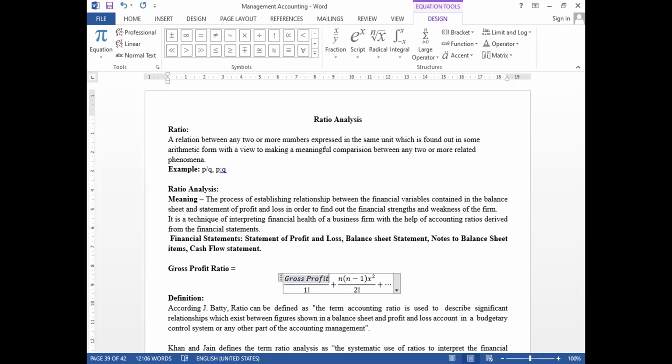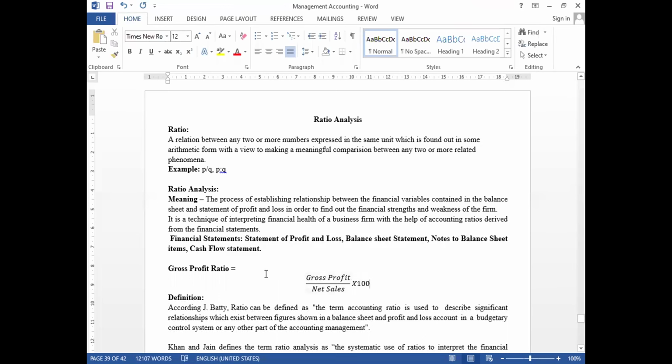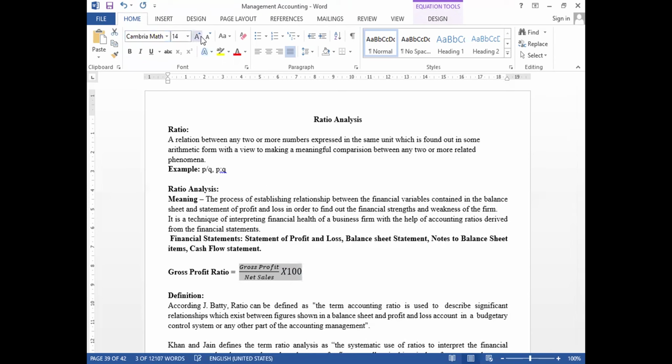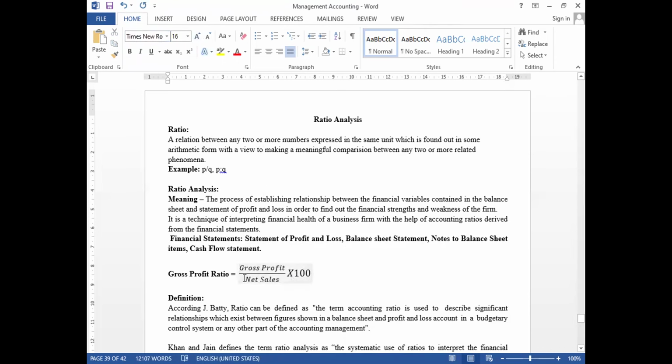Gross profit divided by net sales into 100. So this we can call the gross profit ratio. I think this is visible, or if you want I can increase the font here. So by talking only we have narrated the formula. Here we can compare the relationship between sales and gross profit.